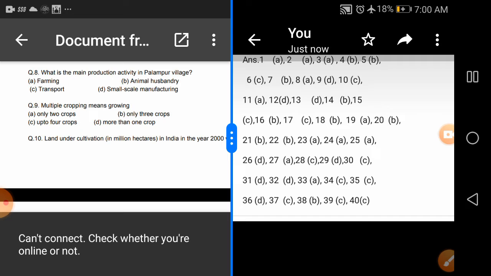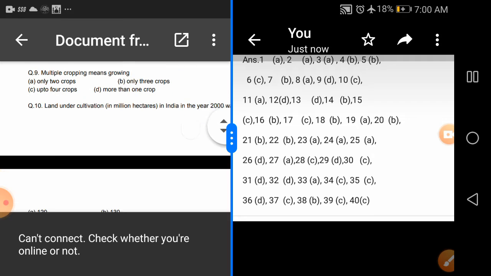The next is question number 8. What is the main production activity in village Palampur? We all are aware where the majority of the people were working in village Palampur. We have gone through the reading of the chapter twice or thrice. The right option is option A, and this is common sense: in a village the primary activity of the majority of people is farming. Similarly in village Palampur, most of the people were working in farming.